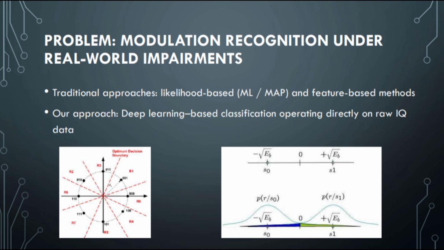In classical modulation recognition, the receiver relies on likelihood-based or handcrafted feature-based methods, where decision boundaries are defined analytically. These approaches assume accurate knowledge of channel conditions such as noise level, synchronization, and fading. However, in real-world scenarios, these assumptions often break down, leading to degraded performance. To address this limitation, we adopt a machine learning-based approach that directly learns discriminative features from raw IQ samples. This data-driven method allows the system to remain robust under realistic channel impairments without relying on explicit decision boundaries.